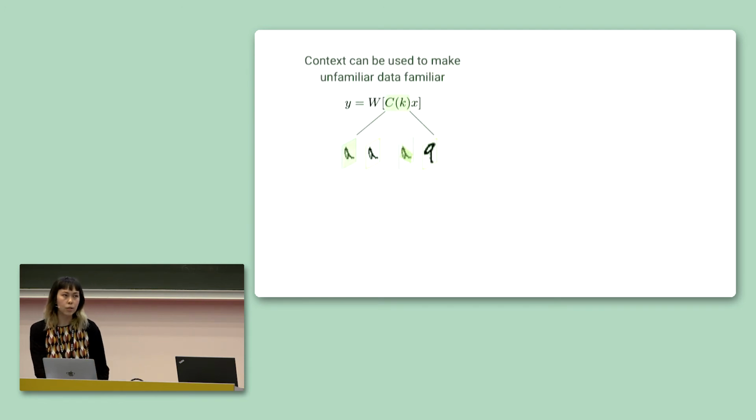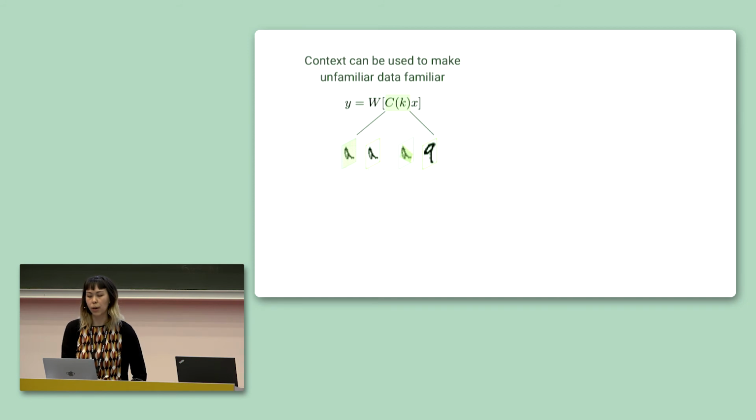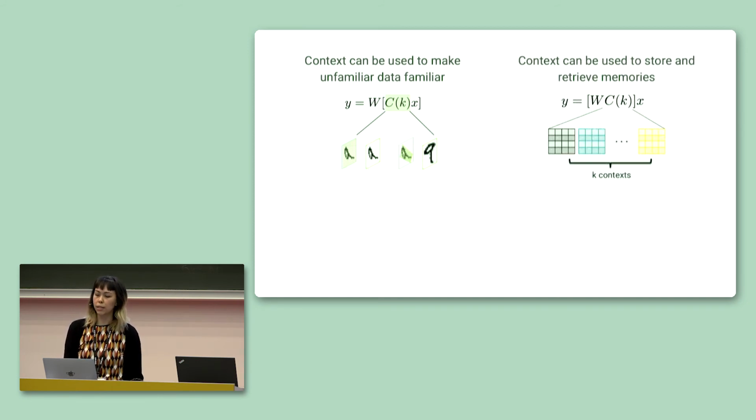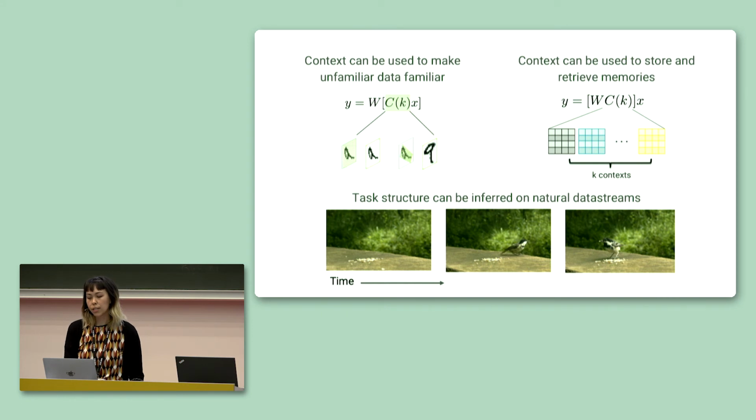I've discussed how we can use context to transform novel images in a way that make them more familiar to a memory. I've shown how specific memories and superposition can be stored and retrieved to alleviate catastrophic forgetting. And finally, I've shown a first step towards inferring task structure on natural video by using only self-supervision.